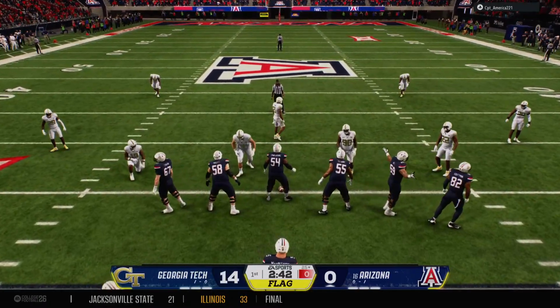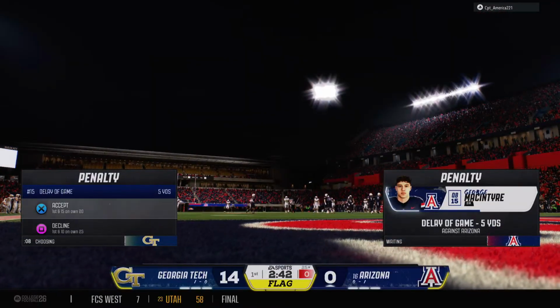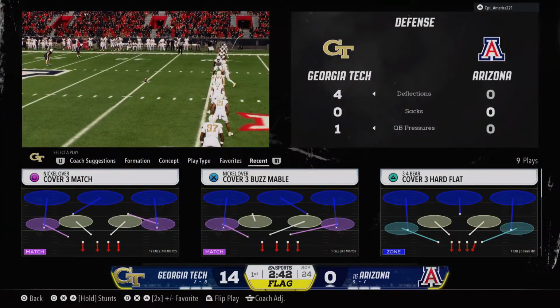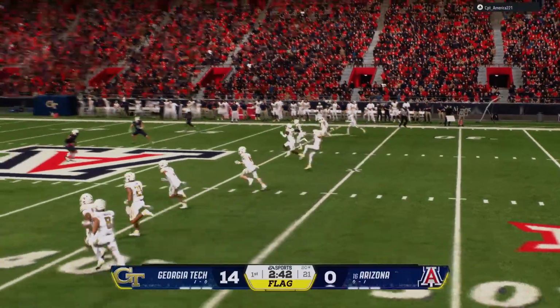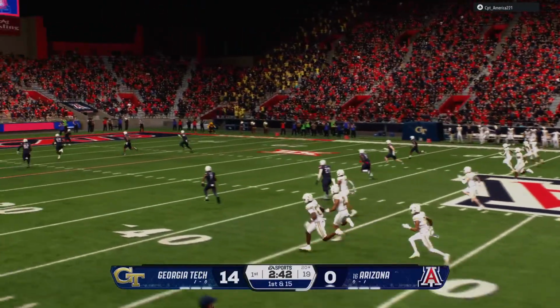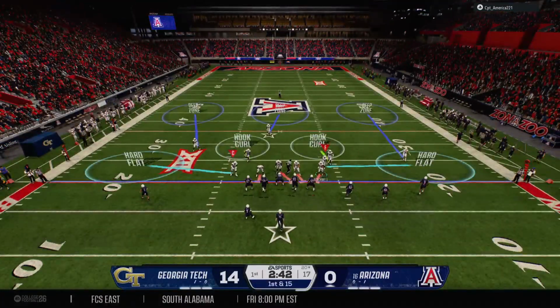They weren't able to get that one off. It'll be a delay of game. So frustrating to see an offense lose track of the play clock and pick up a penalty like that. All right, let's get it.